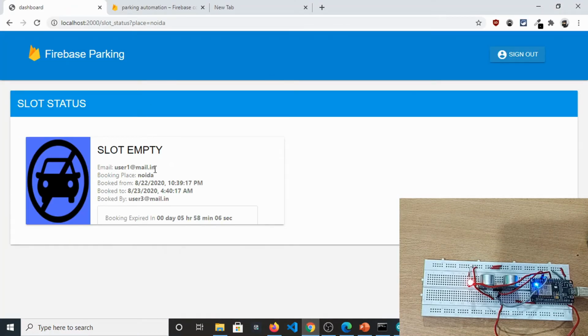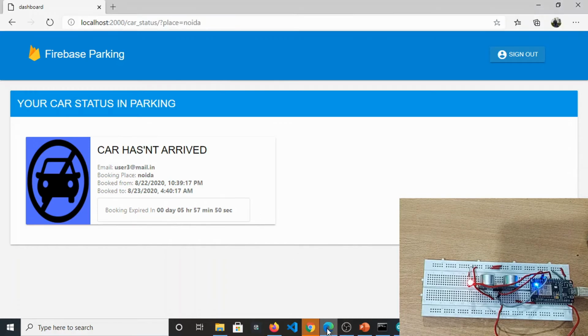So currently, in this Chrome one, this is the status updated right here: slot empty, and that is the booking. The space is booked, and you can see it at the owner's end. Fine. And where is the car client end? This is the user end.